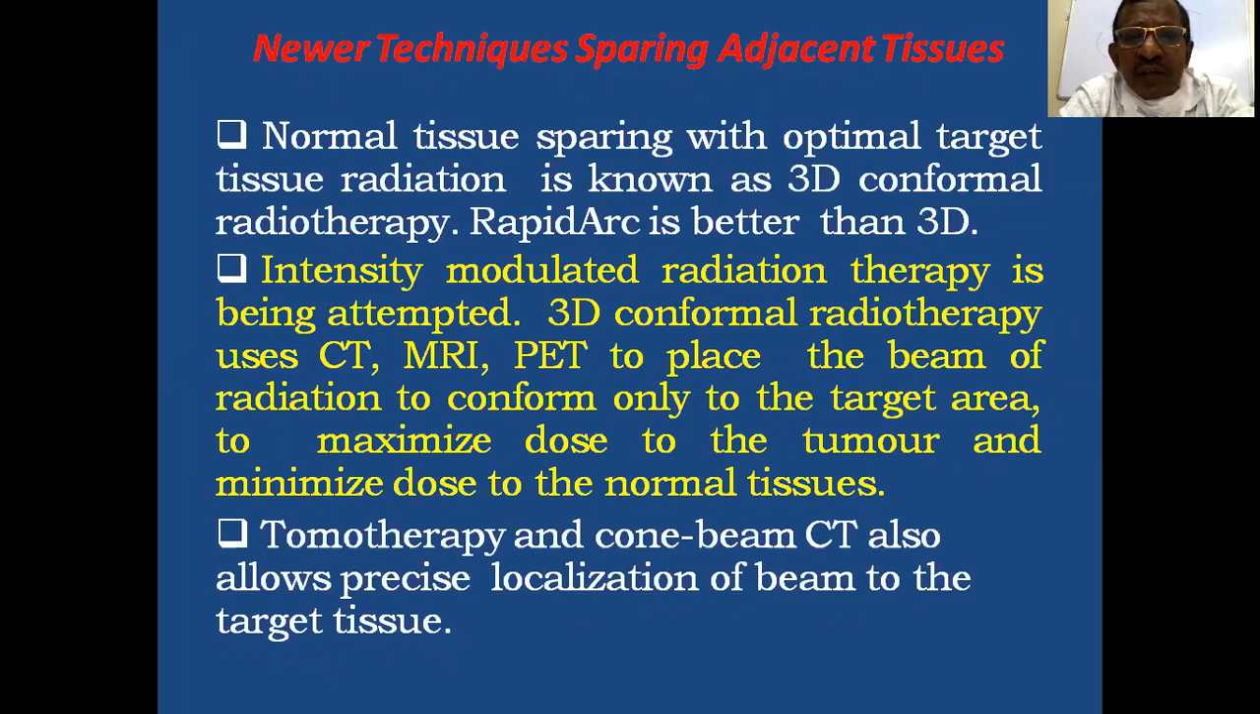3D conformal radiotherapy uses CT, MRI, and PET scans to place the beam of radiation conforming only to the target area, that is, on the tumor tissue, to maximize the dose to the tumor and minimize the dose to the normal tissues. So these are the 3D conformal radiotherapy.